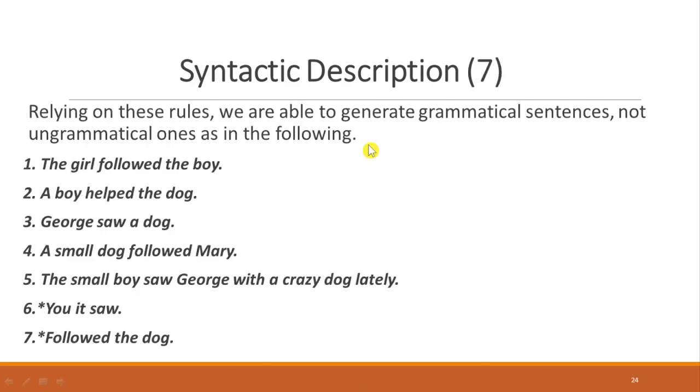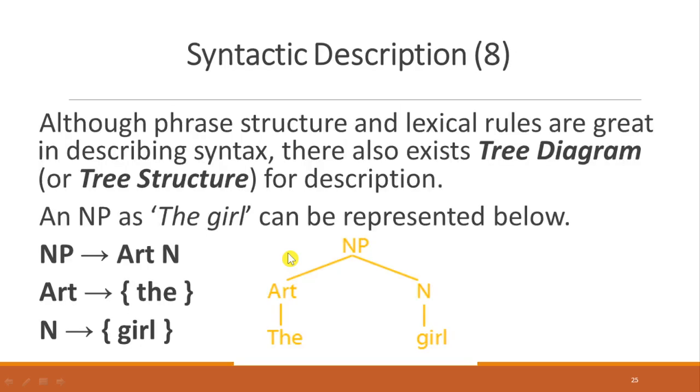Relying on these rules, we can see that grammatical sentences can be generated, and we can see ungrammatical ones as well with the symbol of asterisk here. You, it, saw, follow the dog. That does not comply with the grammatical rules. While number 1 until number 5, they are grammatical sentences already with deep structure, like the girl follow the boy, a boy have the dog, etc. All those phrase structure and lexical rules are great in describing syntax.